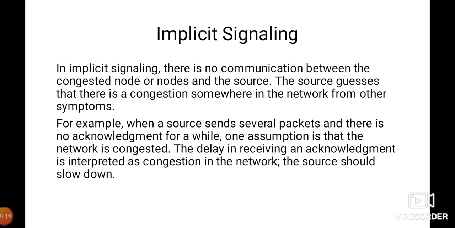Okay, next we have implicit signaling. In implicit signaling, there is no communication between the congested node or nodes and the source. The source guesses that there is congestion somewhere in the network from other symptoms. For example, when a source sends several packets and there is no acknowledgement for a while, then one assumption is that the network is congested. The delay in receiving the acknowledgement is interpreted as congestion in the network. The source should slow down. Okay, so this is implicit signaling.